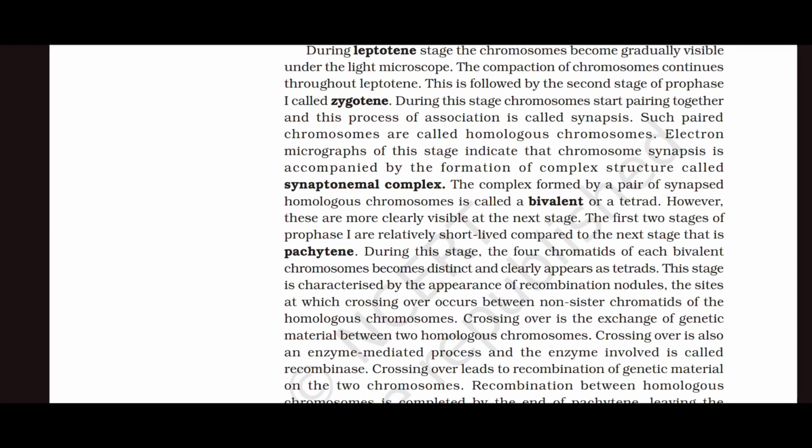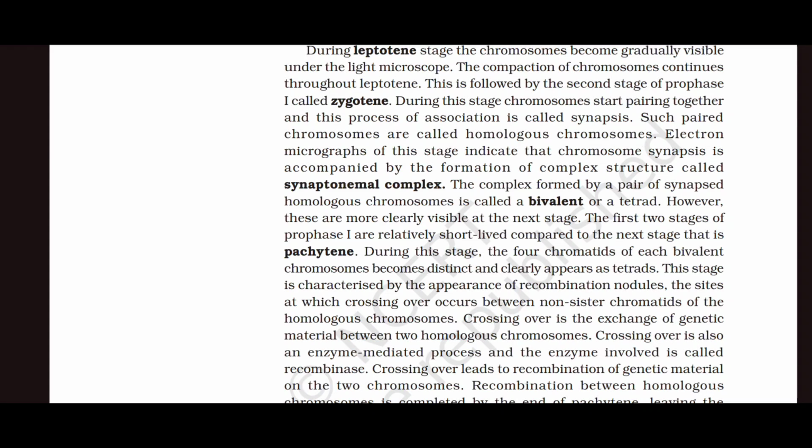This stage is characterized by the appearance of recombination nodules, the sites at which crossing over occurs between non-sister chromatids of the homologous chromosomes. Crossing over is the exchange of genetic material between two homologous chromosomes.